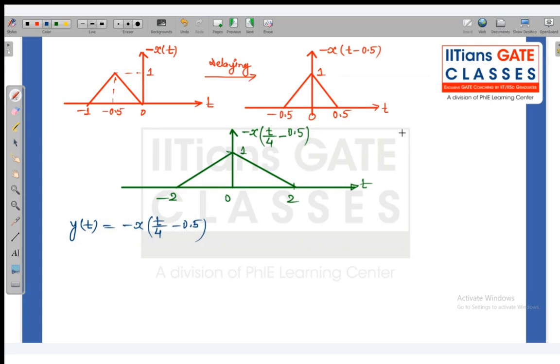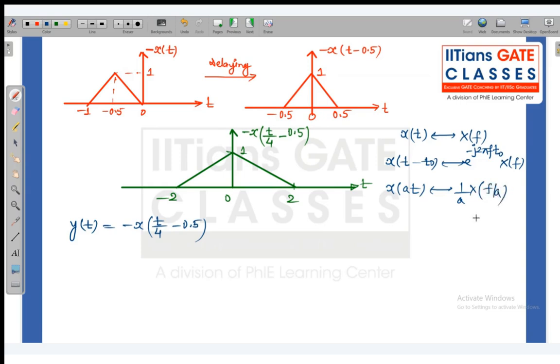Now we already know that if x(t) has the Fourier transform X(f), then x(t minus t naught), that is the delayed version, has the Fourier transform e to the power minus j 2 pi f t naught X(f). And x(at) has the Fourier transform 1 upon mod a X(f by a).